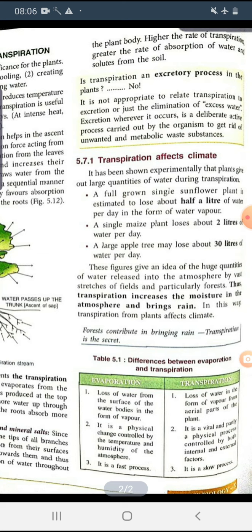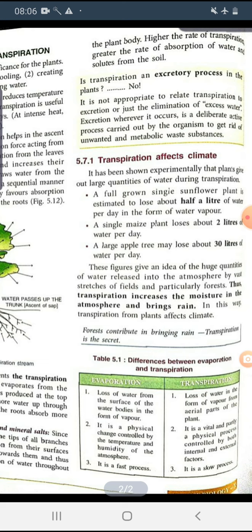Next is the difference between evaporation and transpiration. Evaporation is the loss of water from the surface of water bodies in the form of water vapor. Transpiration is the loss of water in the form of vapor from the aerial surface of the leaves or aerial surface of the plants.